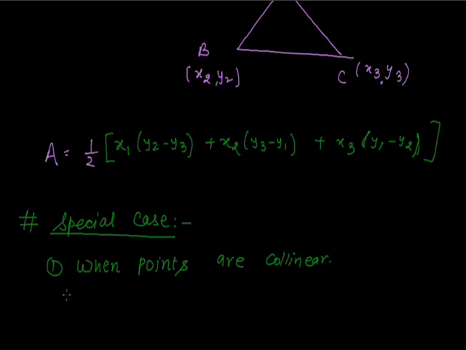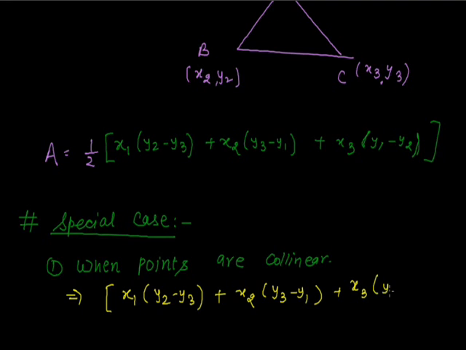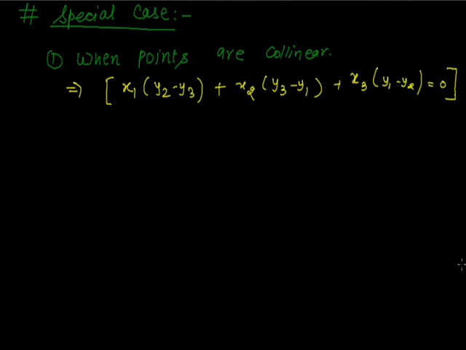When points are collinear, the condition will be x1 into (y2 minus y3) plus x2 into (y3 minus y1) plus x3 into (y1 minus y2) will be 0. So we will use this condition in order to find the unknown constant which is being asked in the given question. We will take a question on the basis of this pattern.